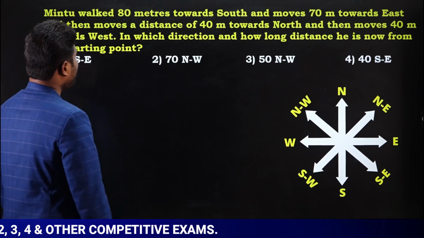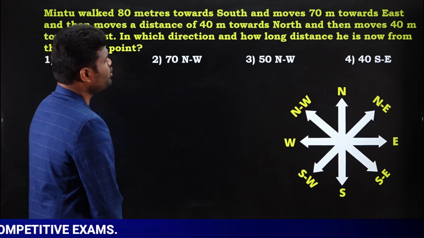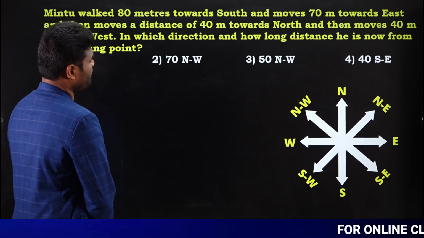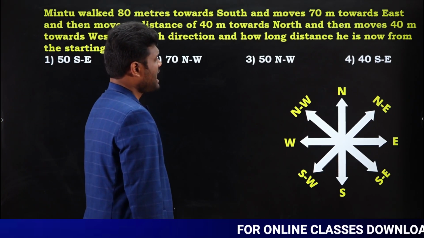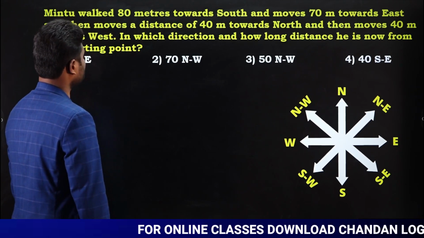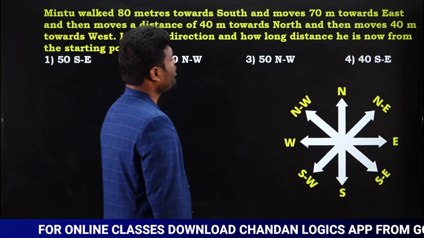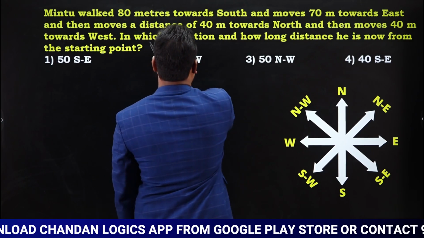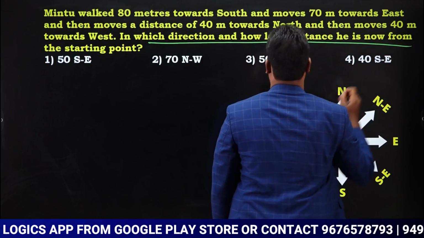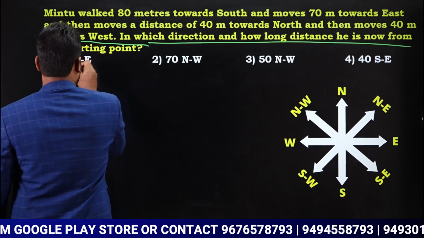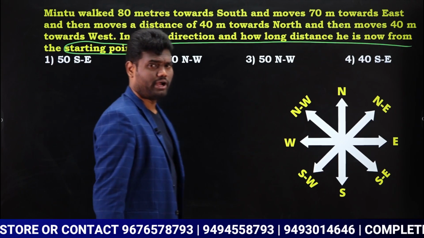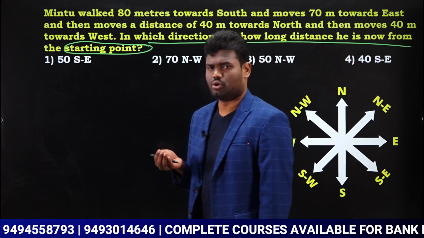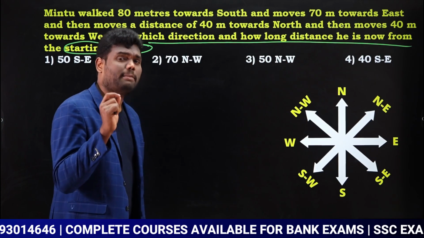Mintu walked 80 meters towards south and moves 70 meters towards east and then moves a distance of 40 meters towards north and then moves 40 meters towards west. In which direction and how long distance is he now from starting point? Now look here. Here they are asking direction and they are asking distance also from starting point. Distance and directions from starting point.